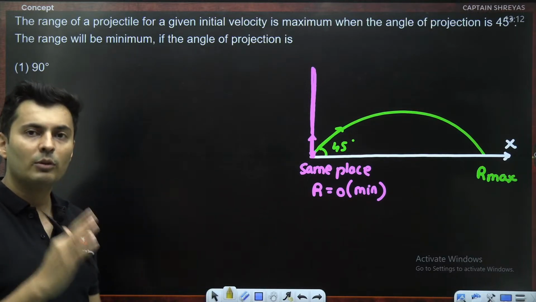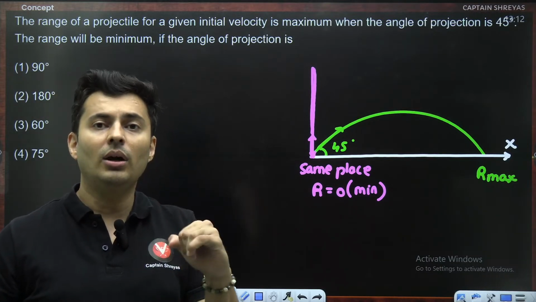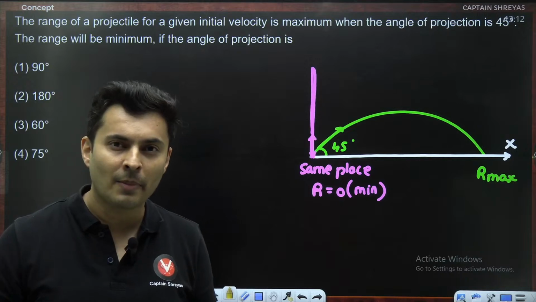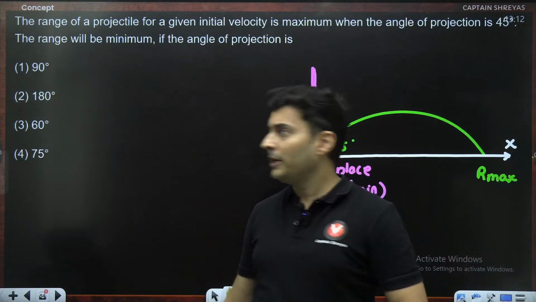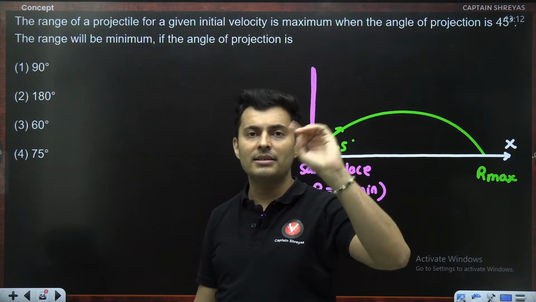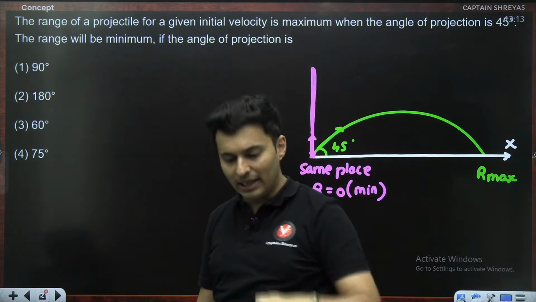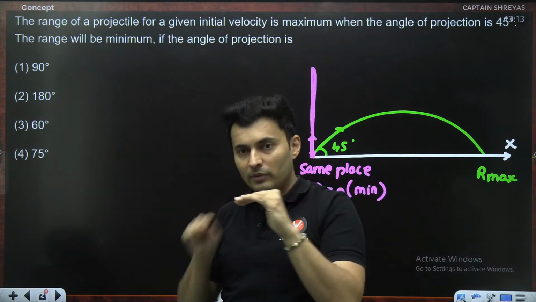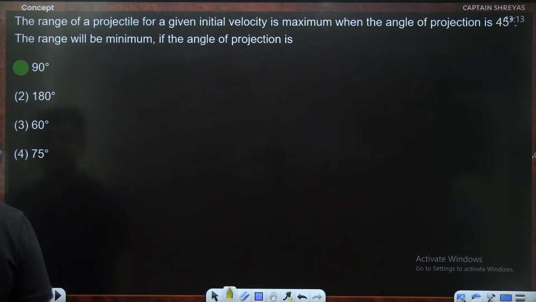Although technically, if you put sine 180, you will get the answer as 0 in the formula, it is not as appropriate as 90 degree, considering it's a single correct option examination. So you might have a debate on this, and probably if this question came in NEET exam, people will say, sir, 180 is also correct, because if we put in the formula, sine 180, sine 360 is 0. But it is not as appropriate as 90 degree, because 90 degree means it will actually land at the same place. But if you throw it horizontally, it will go somewhere. Or if it was on the top of a tower, it will fall down at some other place. So that is why this is a tricky question.